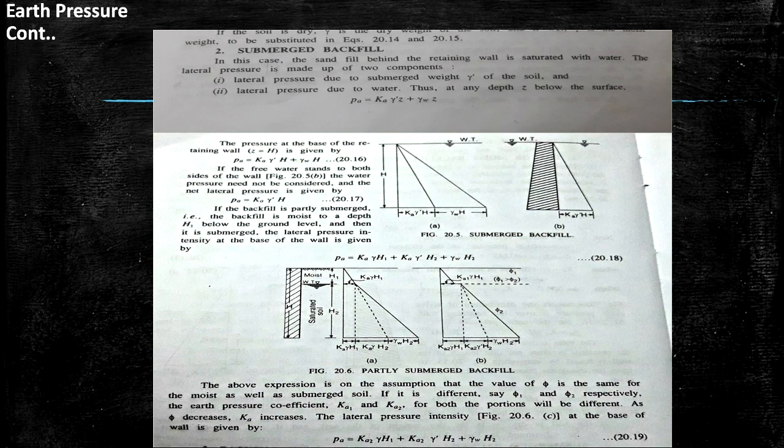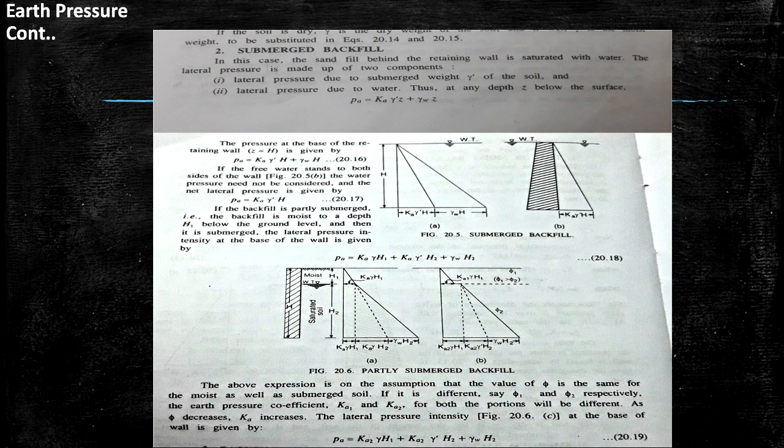In this slide I have discussed the next point, that is submerged backfill. In this case, the sand fill behind the retaining wall is saturated with water. The lateral pressure is made up of two components. One is lateral pressure due to the submerged weight gamma dash of the soil, and the second one is lateral pressure due to water at any depth z below the surface. So Pa equal to Ka gamma dash z plus gamma w z.